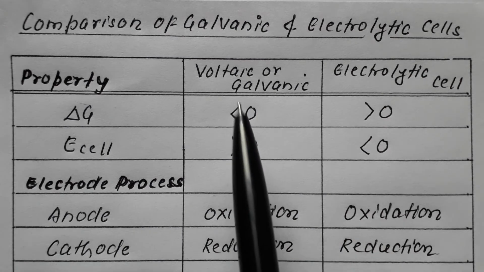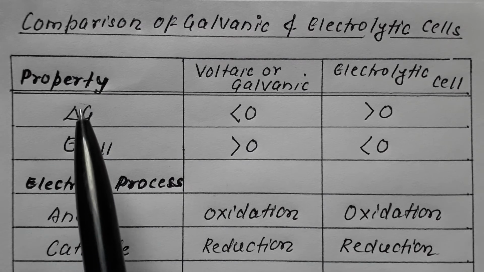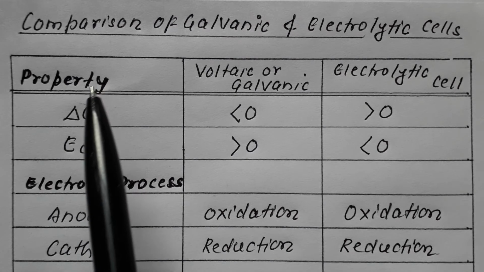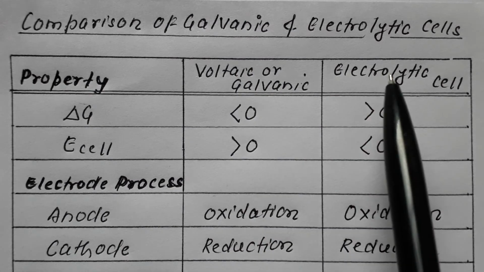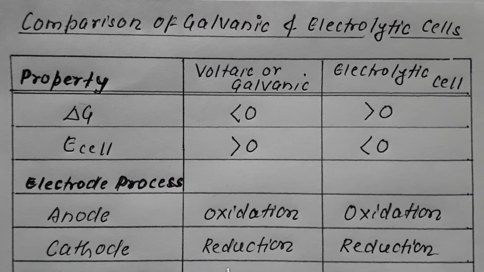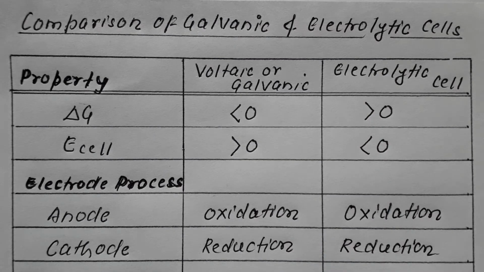So both in case of voltaic cell and electrolytic cell, the process at cathode is reduction. So the property is one feature, the electrode process is another. With respect to the process at anode, oxidation is taking place both in voltaic cell and electrolytic cell. At cathode, reduction is taking place both in voltaic cell as well as in electrolytic cell.